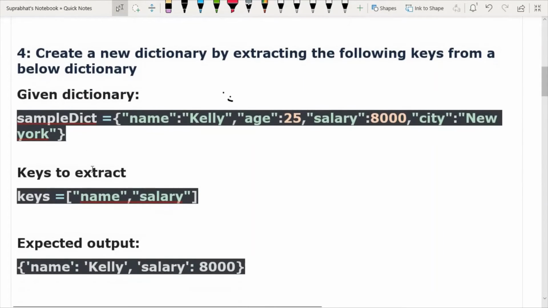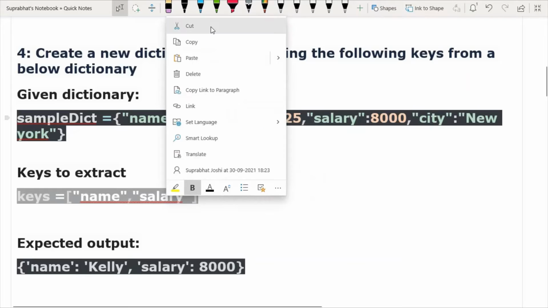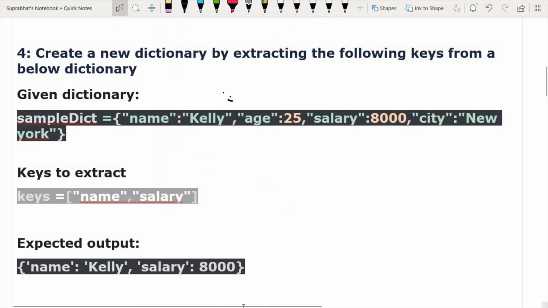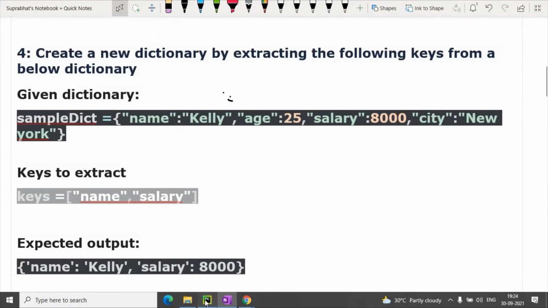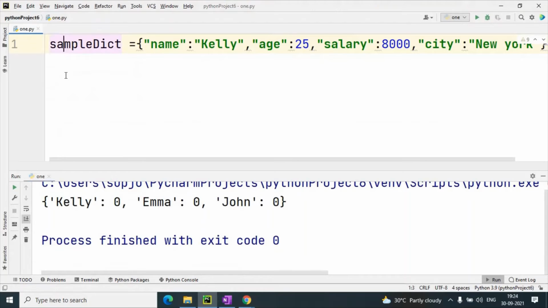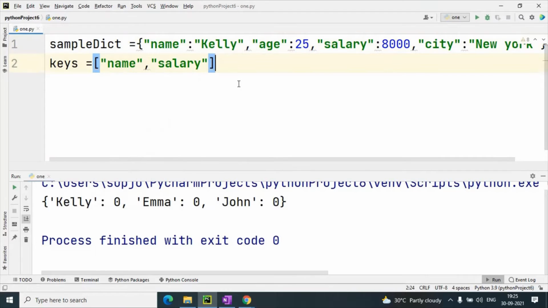This is the sample dictionary and we have keys like that. These are our keys, and using these keys we have to create a new dictionary. No idea? No, sir. Okay, let me tell you.